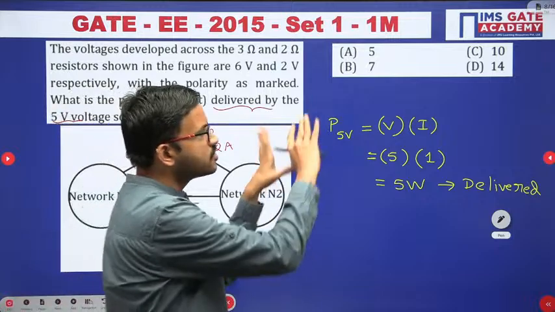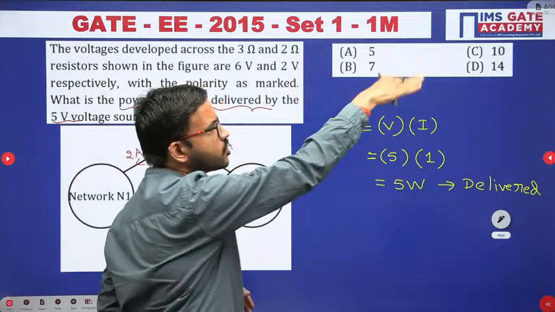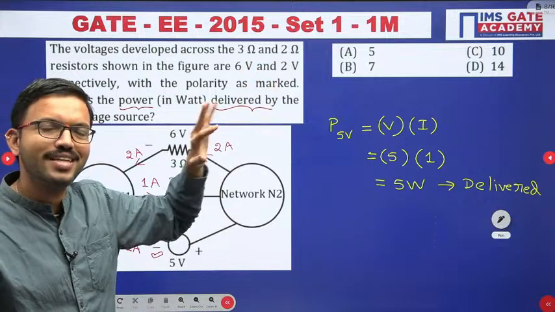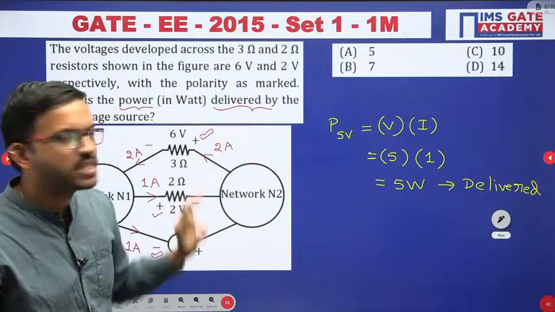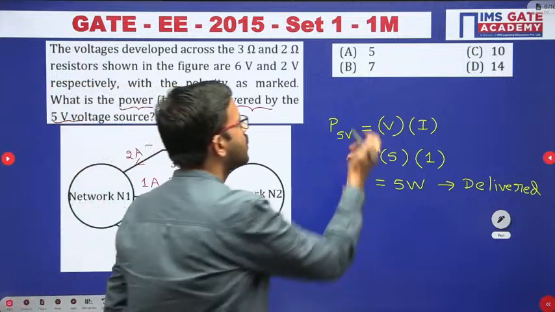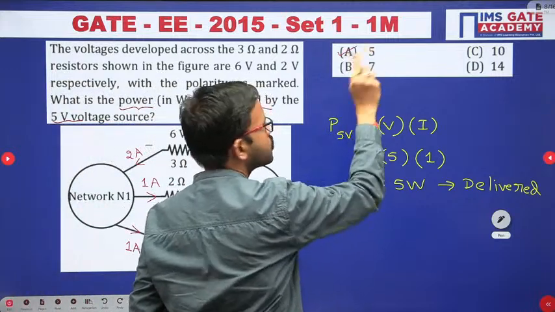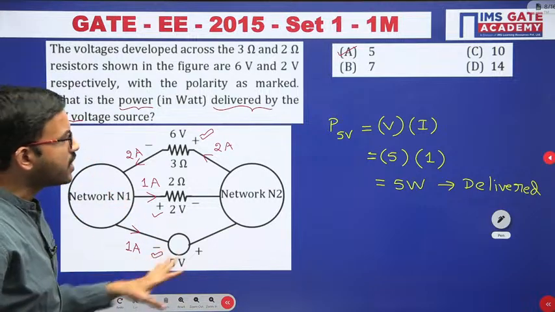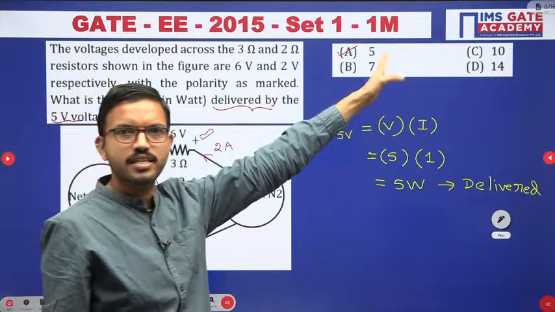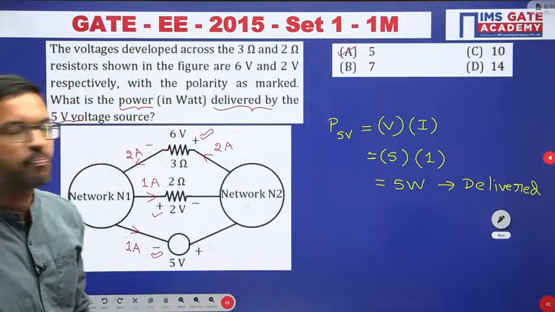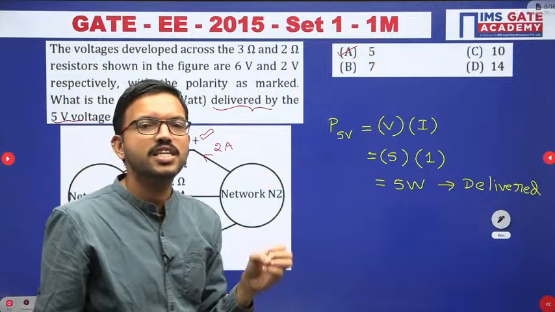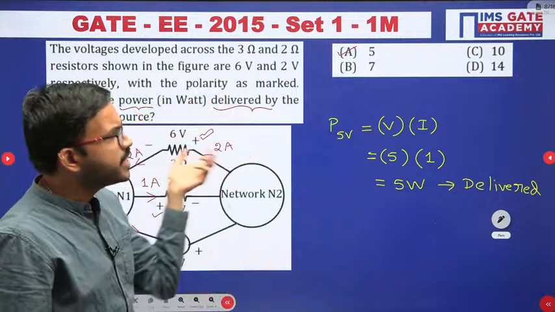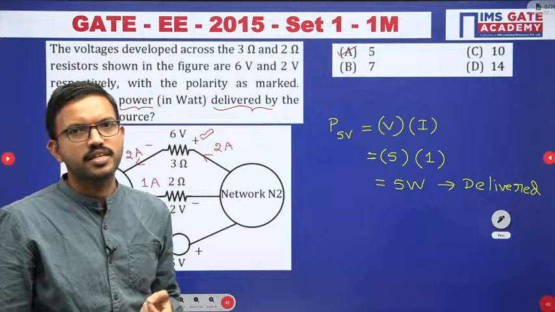So for this question, there is no confusion at all, because all the choices have a positive sign. But whenever you have choices like negative or positive, that time you have to take care about the sign. But in this question, the moment you get 5, there is no confusion at all, because the moment you have calculated 1 ampere, 1 into 5, 5 watt, only one option is there regarding 5, so directly you can choose option A. But this knowledge is required, especially when you have a plus sign and minus sign, or even in NIT questions, that time you have to take care about the sign. Okay.